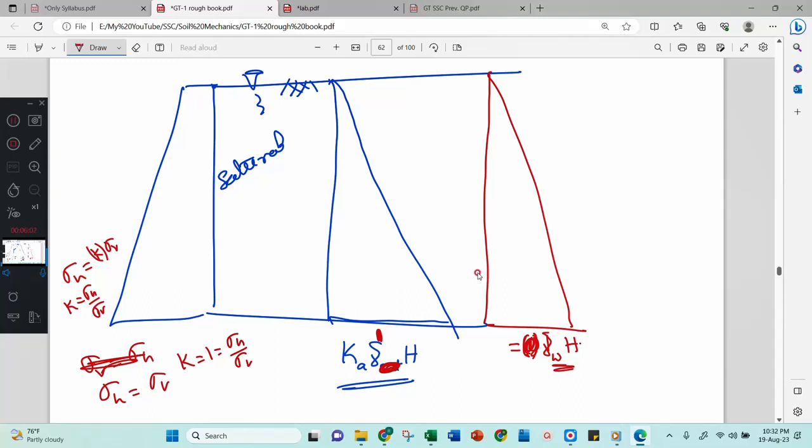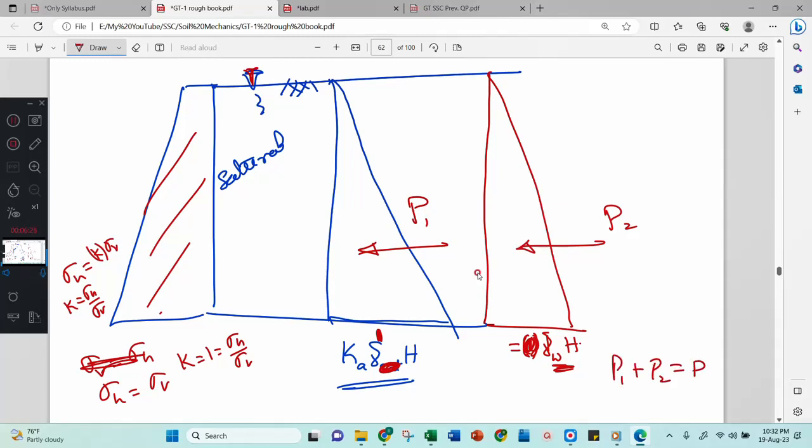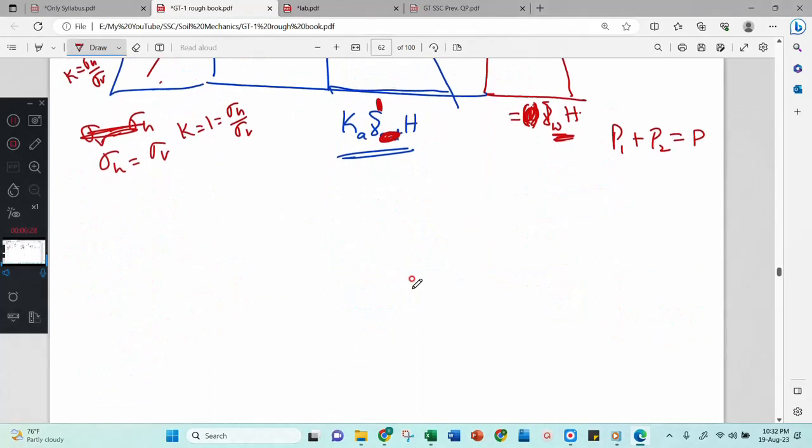Whenever we are calculating earth pressure in a submerged condition, up to the level of water, the water pressure, the vertical pressure, is not multiplied with k, or is multiplied with 1. Then we will get the answer. After that you calculate the pressure for one area, which you call p1, and the other area, which you call p2. Then p1 plus p2 is your total P.